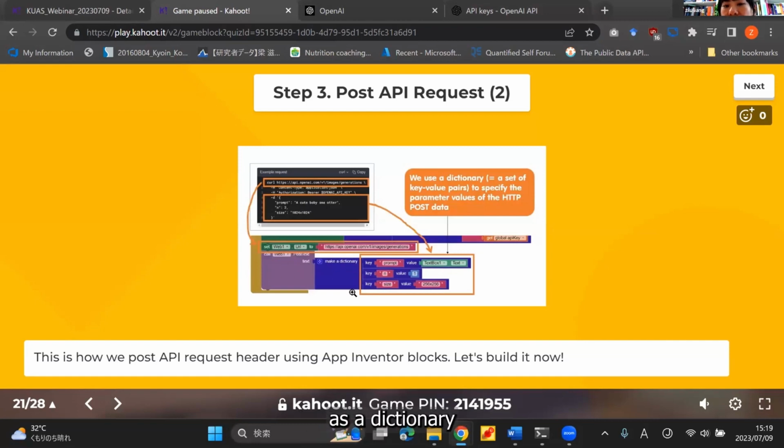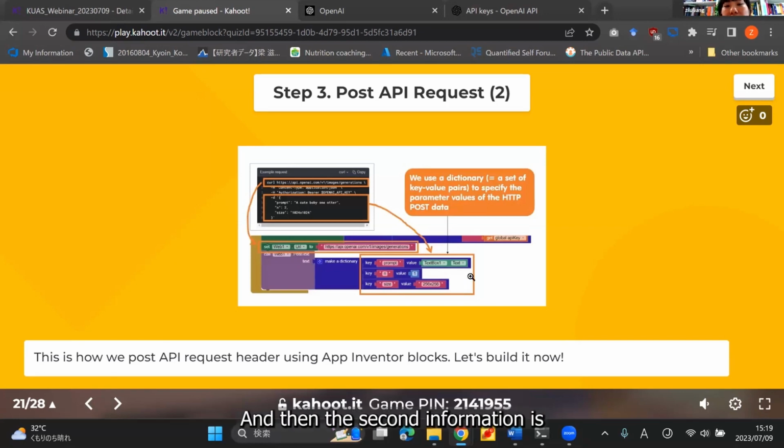Again, you need to use a dictionary to wrap up a bunch of information, and then the server knows exactly what you want, right? Here we have three types of information we need to tell the server. First, we need to tell the server what kind of images we want to generate. And this information is bounded with the key prompt. If you're familiar with ChatGPT, you should know that prompt.